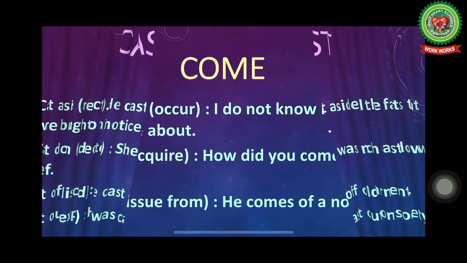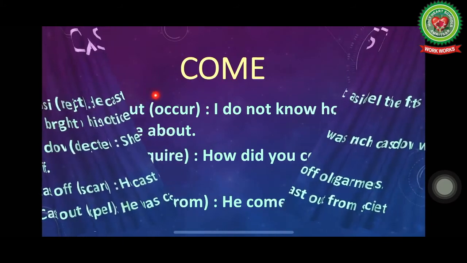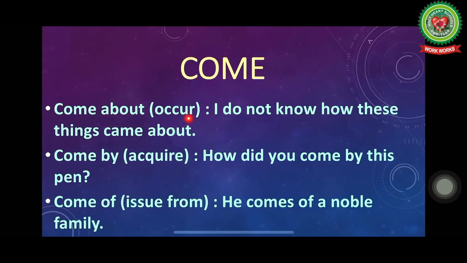Now children, next verb here is come and the phrasal verb is come about. And the meaning here is occur, means hona. I do not know how these things came about. So children, here the sentence means that I do not know how these things occur. So instead of using the word occurred, we may use the phrasal verb came about or come about.